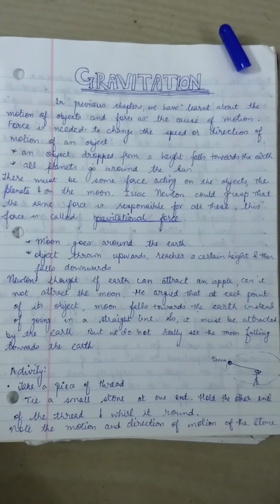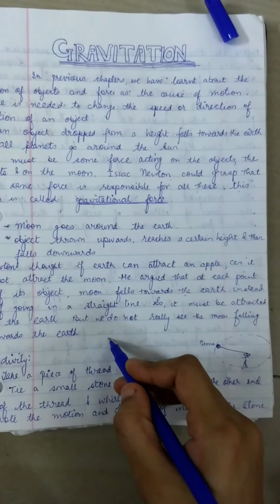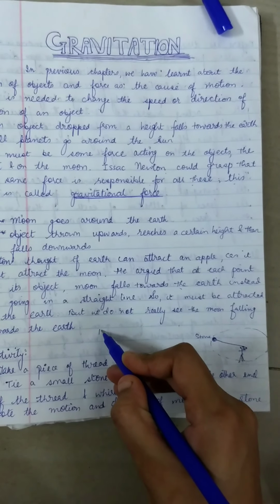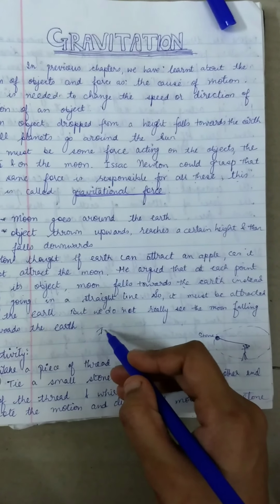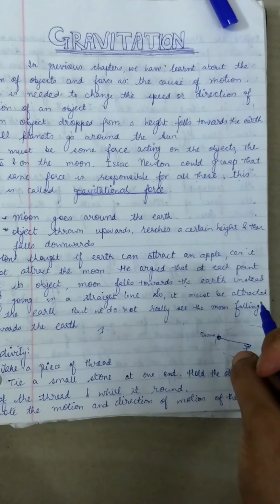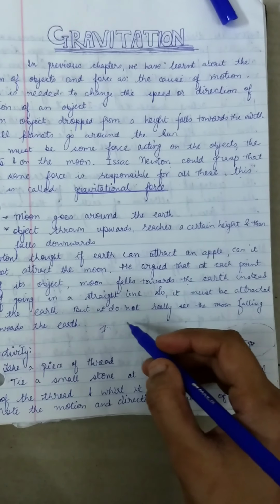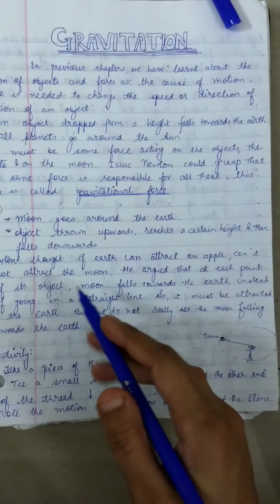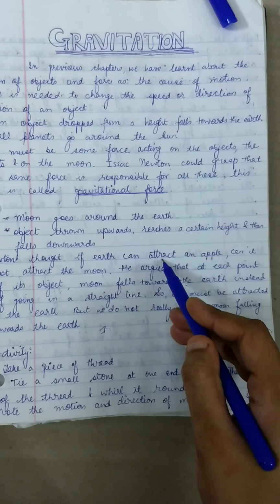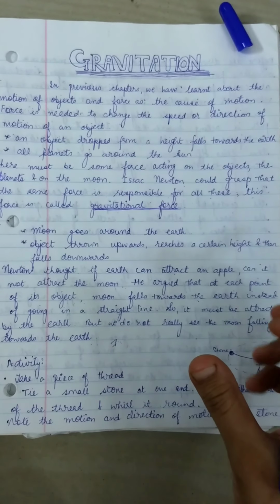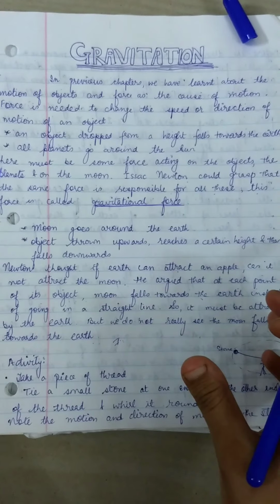Why? Because it depends on the inertia. If the mass is less, the inertia will also be less, so the object will be attracted according to the mass. Here in case of the apple and the earth, the apple's mass is very less, so it is the earth that is attracting the apple.